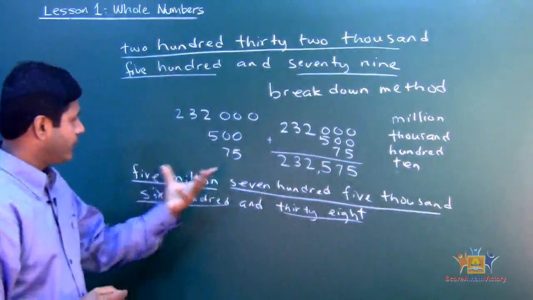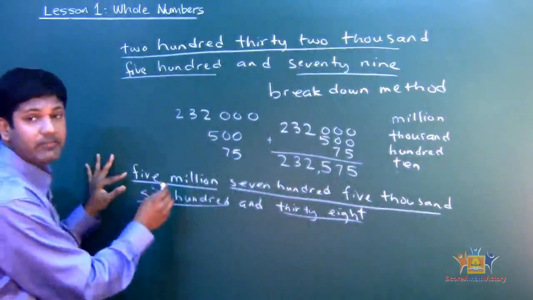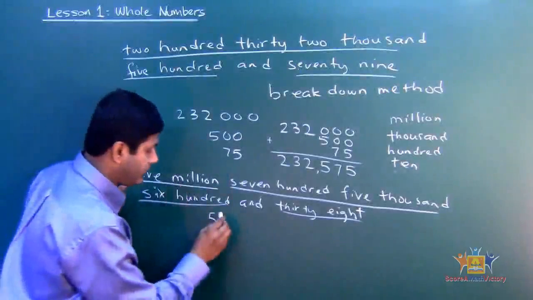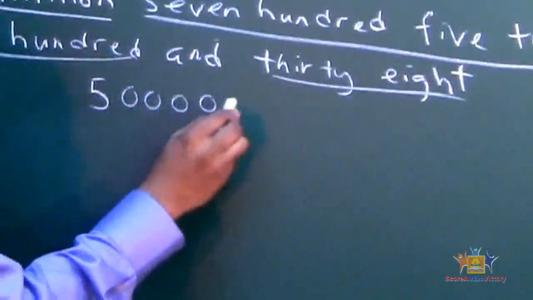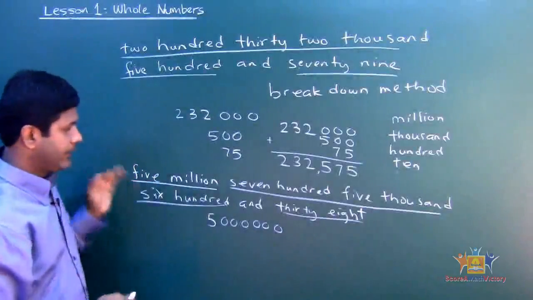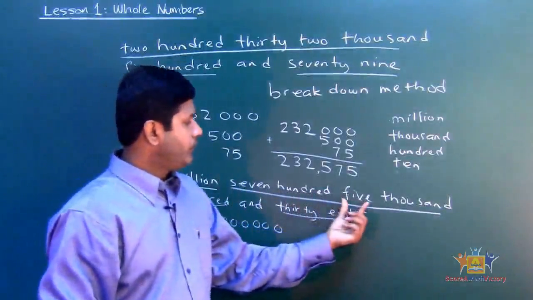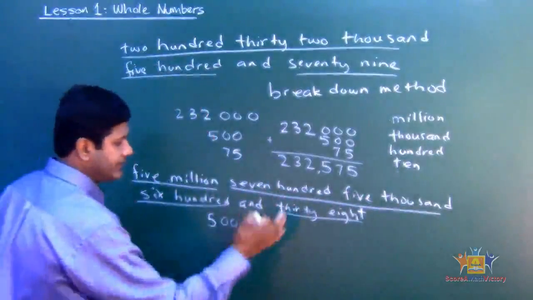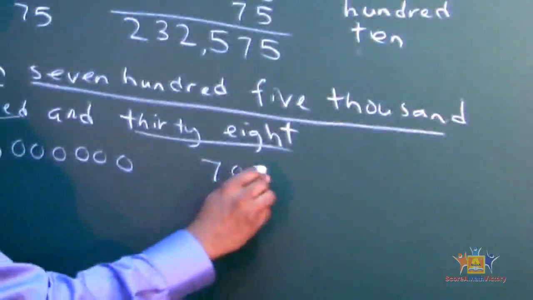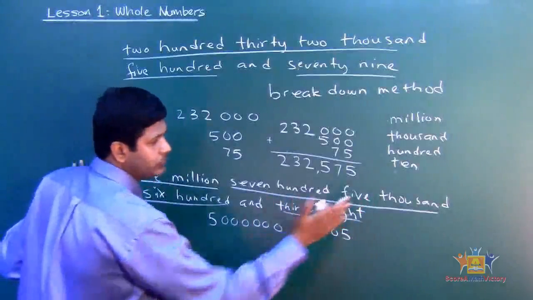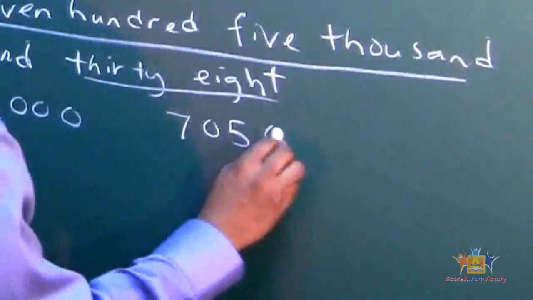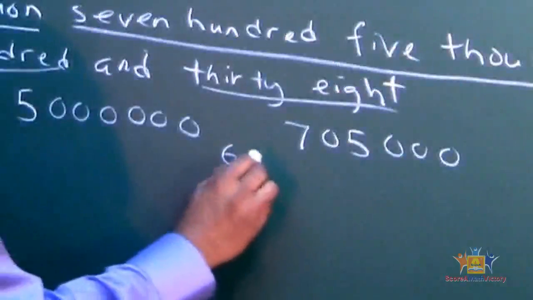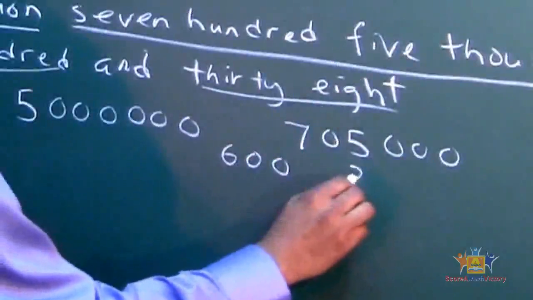Okay, so now we're going to write them individually. Let's start with the 5 million. So we put 5. Million has how many zeros? 6 zeros. 1, 2, 3, 4, 5, 6. Okay. The next one. 705,000. Right, exactly say 705. See that? 1,000. How many zeros? 3 zeros. And then this one, 600. Okay. 600. And this one, 38.